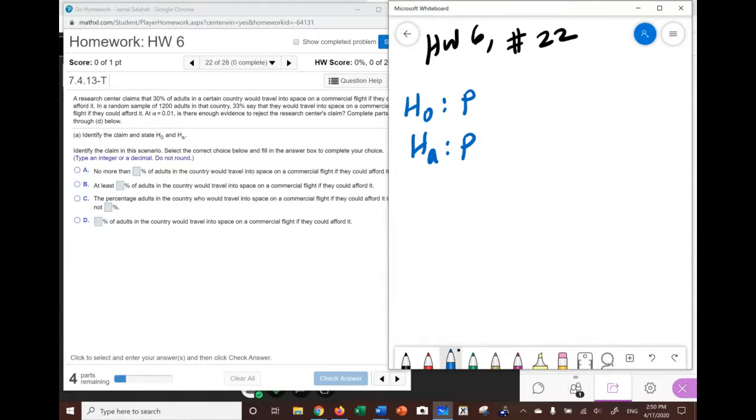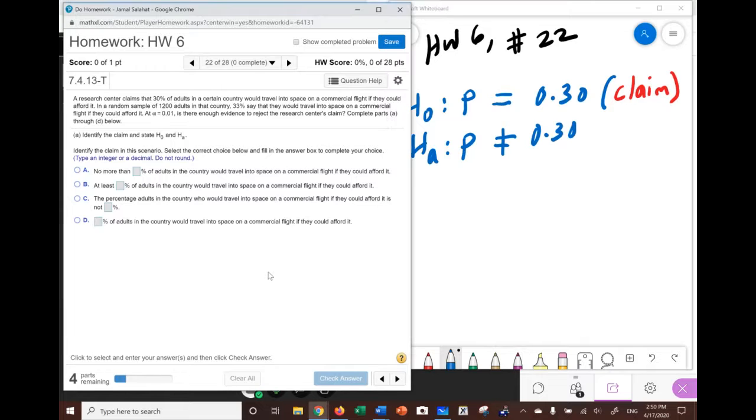They didn't say less than 30%, more than 30%, or different than 30%. They said it is 30%, and that is their claim. The opposite of equal is not equal, and it's 30% as before. So those are H note and HA.